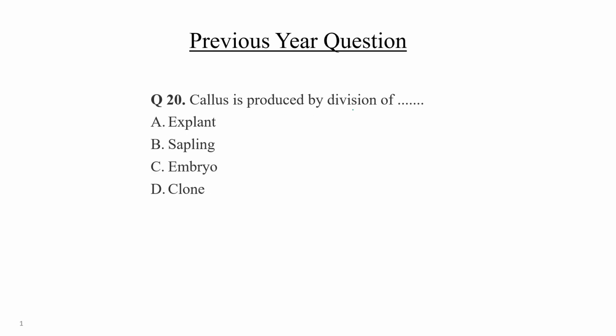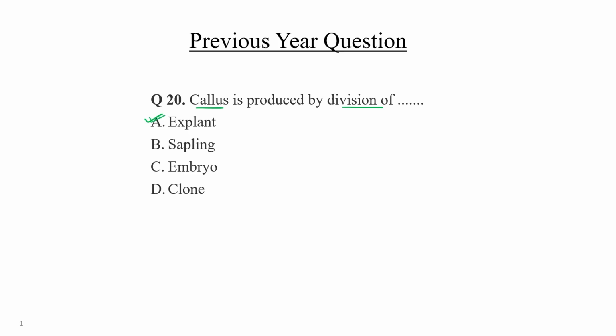Callus is produced by the division of explant, sapling, embryo, or clone. This is related to plant tissue culture. So, callus is produced by the division of embryo, clone. No, it is produced by the division of explant.